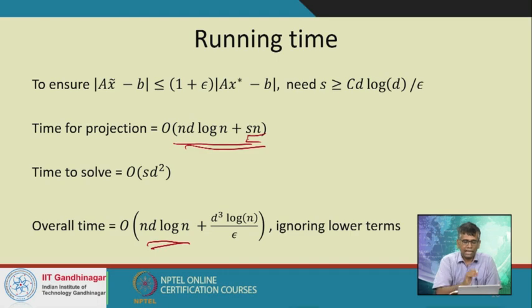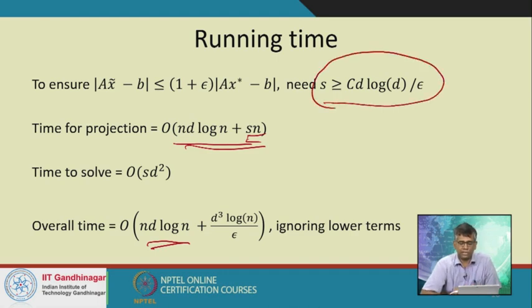And as I said before, it's enough to take s to be at least C d log d by epsilon, and then we can ensure that we get a 1 plus epsilon approximation.